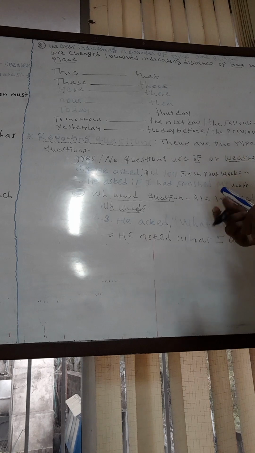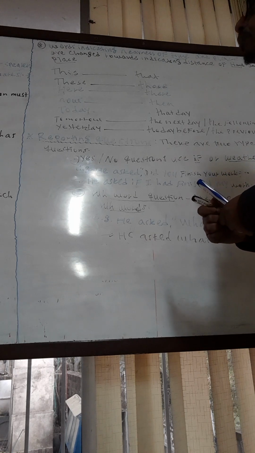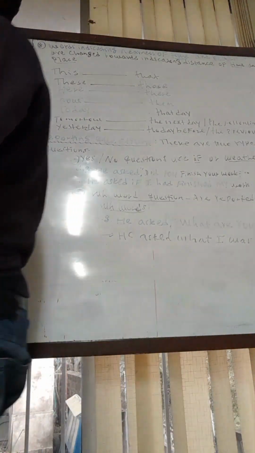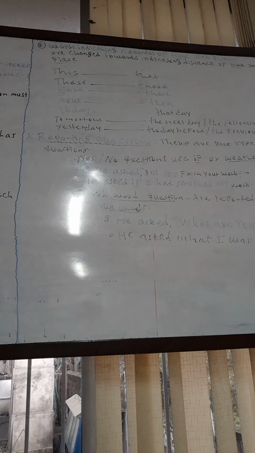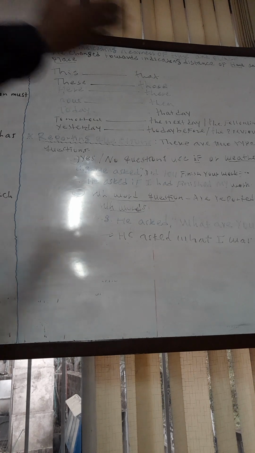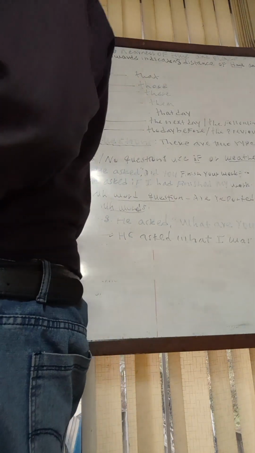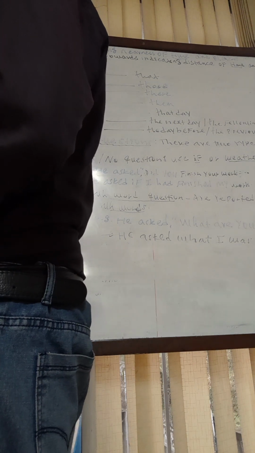So totally, we should know these very important things related to direct and indirect speeches. To summarize, direct speeches are the speeches of the first person, and they use punctuation marks like the comma, double quotation marks, and full stop, depending on the idea that we are expressing, and the initial letter should be written in capital letter.